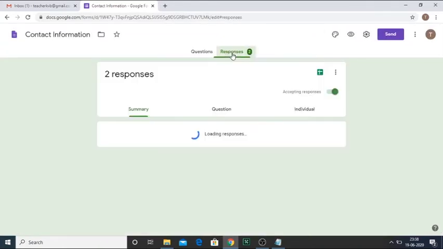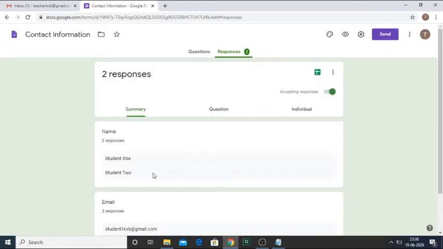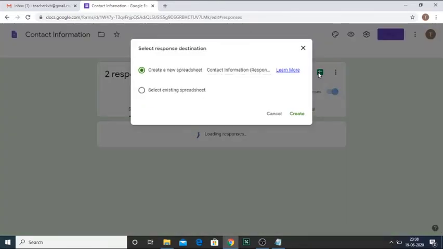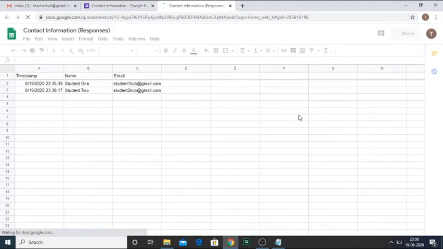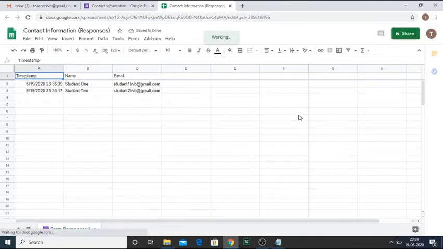Now I click on the response. Now see, 2 student names are there. Now to get the details I click on this Google spreadsheet. Now just click on save, and now it will open the Google spreadsheet where I'll get all the information of the students. Similarly, you can get all the information in a single Excel file, and if you require you can download this Excel file also.